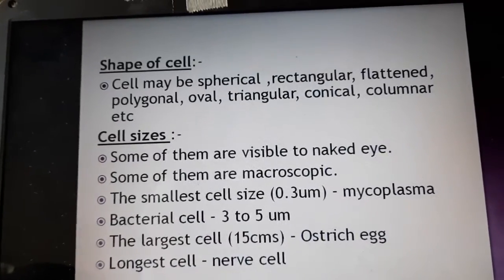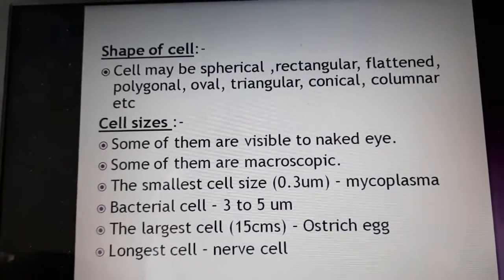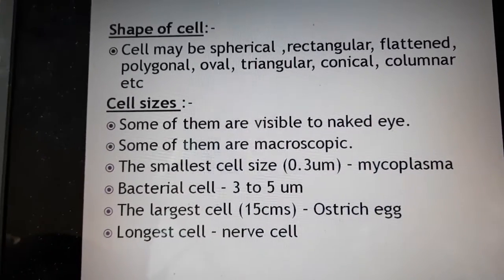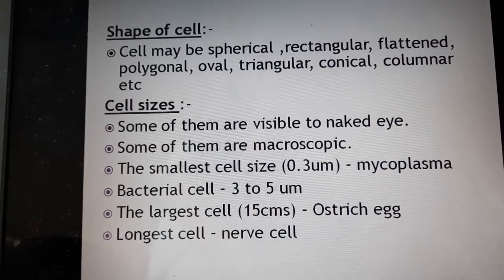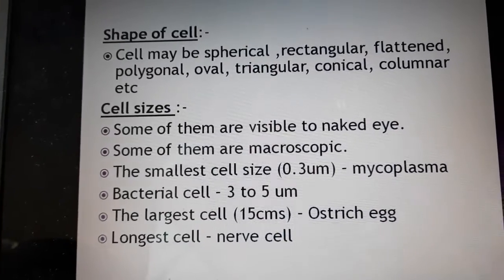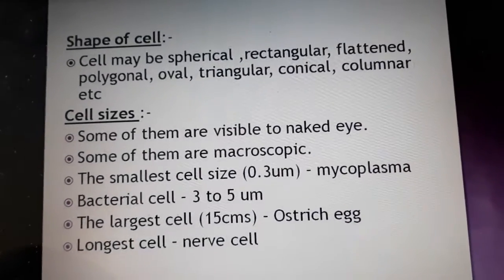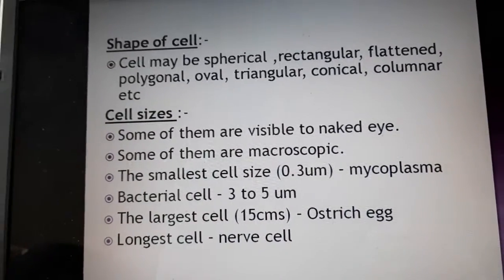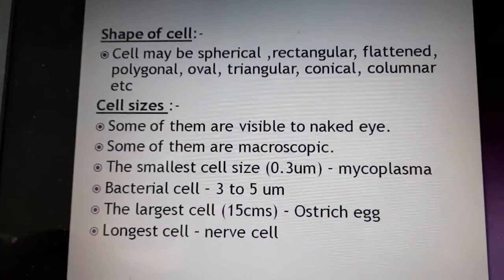Next, coming to the shapes of the cells. There is no typical shape of the cell. Cells may vary from spherical, rectangular, flattened, polygonal, oval, columnar, conical, etc. Different types of cells are present, and they perform different functions.